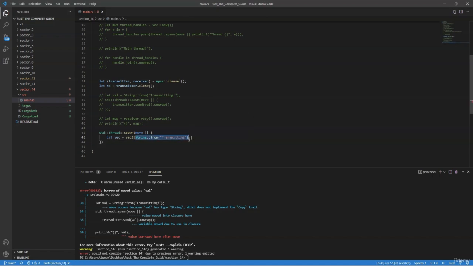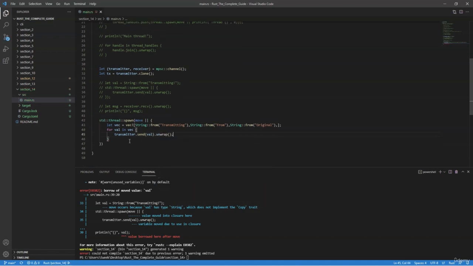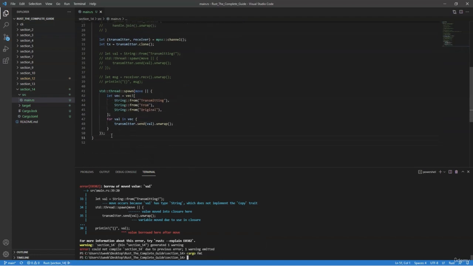and now I'm going to copy and paste this to kind of speed it along, "from original". Alright, and then to transmit it, now that we have a vector, we'll say for each value in vec, transmitter.send the value, and now unwrap it, because remember it returns a result. And then we want to close it out. Now let's format it to make it look pretty.